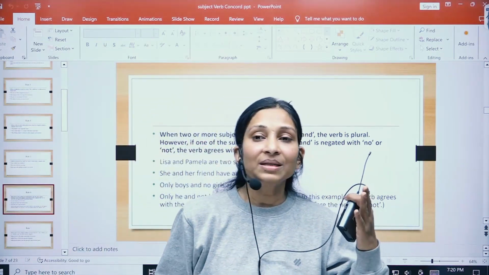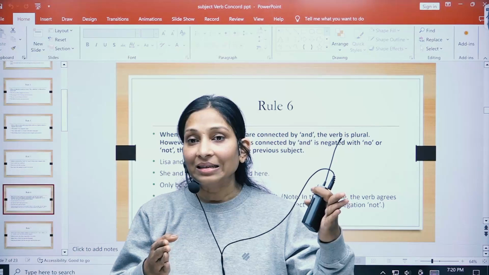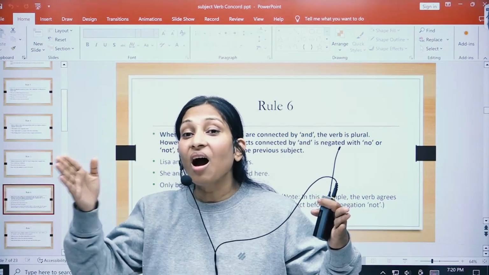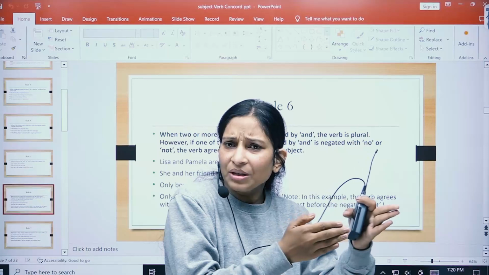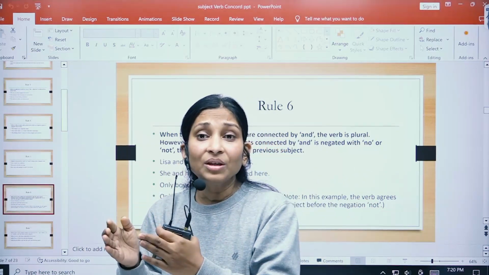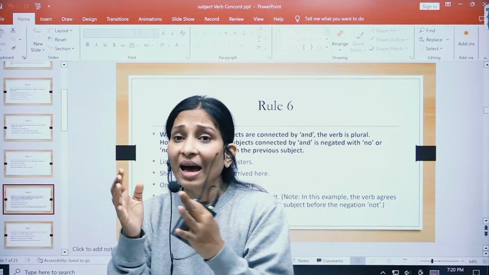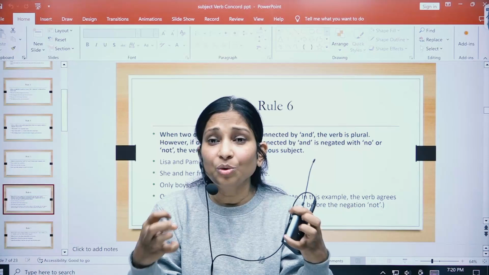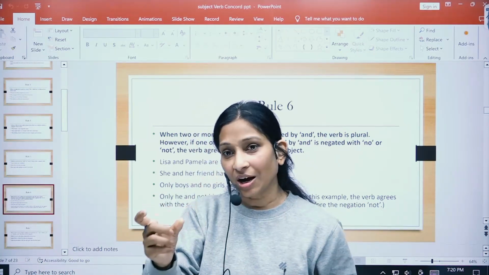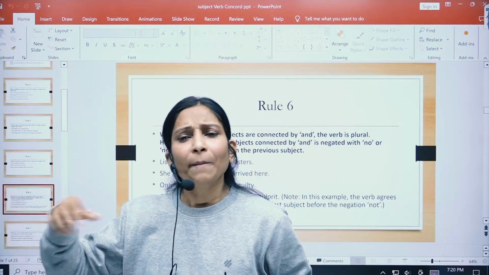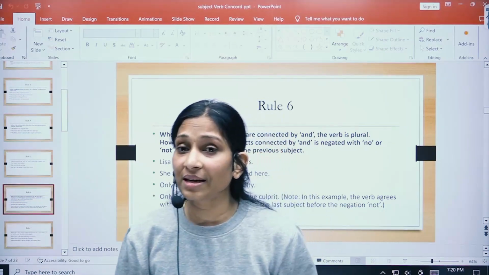Now you must be wondering what the rules about it are, right? So if I'm saying Ram and Sham are going, here Ram is a separate individual, Sham is a separate individual, and we have joined these two using the conjunction and, right? So Ram and Sham are going. But let us take another example.